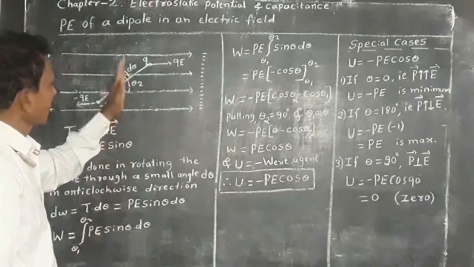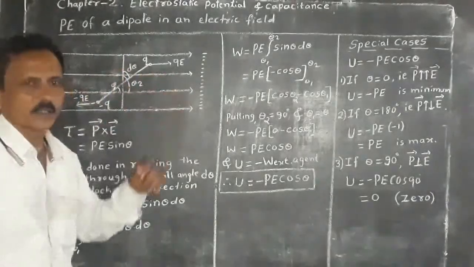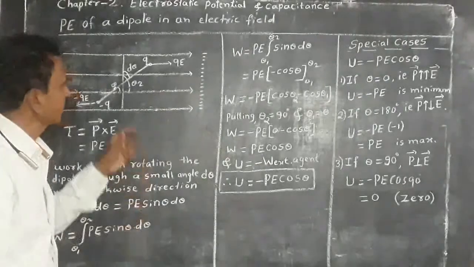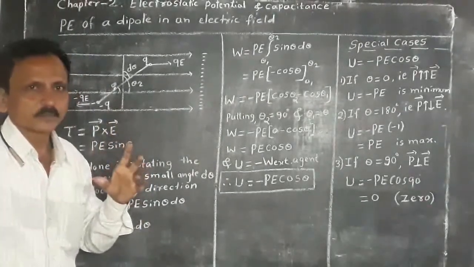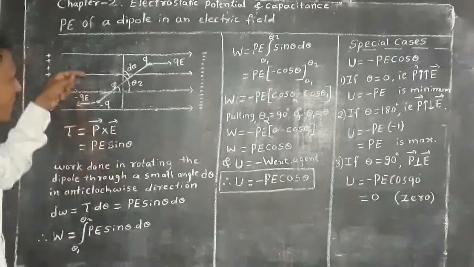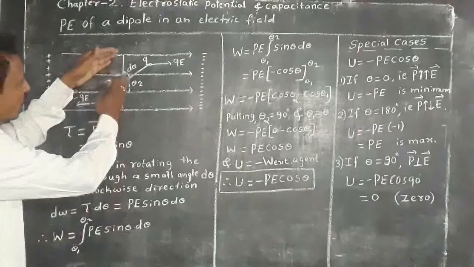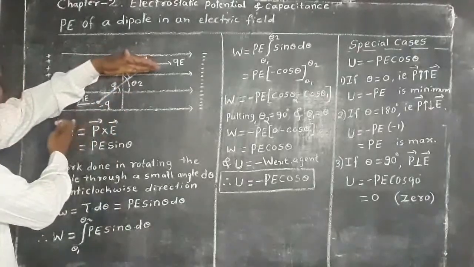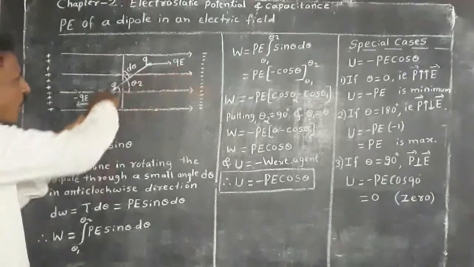And if the dipole is perpendicular to the direction of electric field, then it is said to be in unstable equilibrium. That means a very small jerk is sufficient to rotate the dipole in the direction of electric field, because torque acts on it.